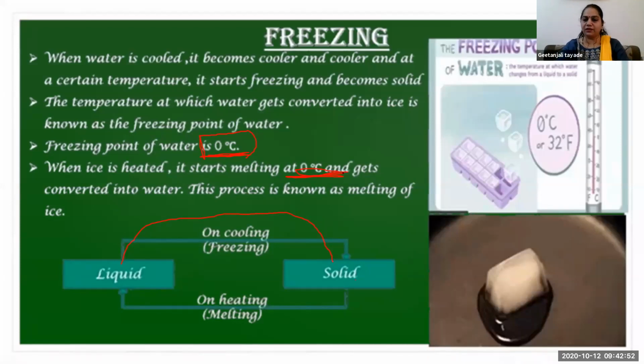Okay, so freezing and melting point, same for the water is 0 degrees Celsius. Boiling and condensation temperature is same, it is 100 degrees Celsius.